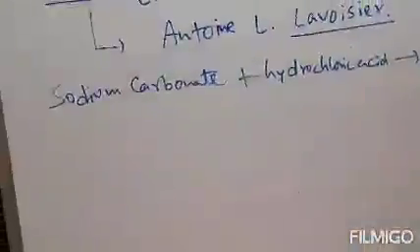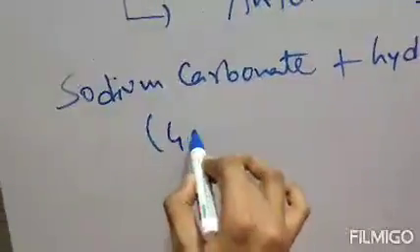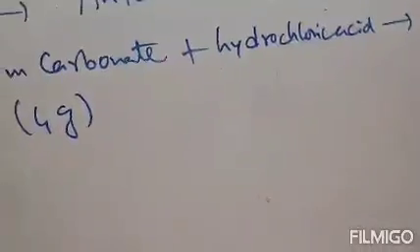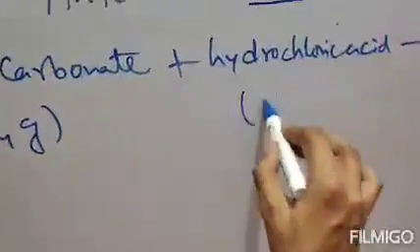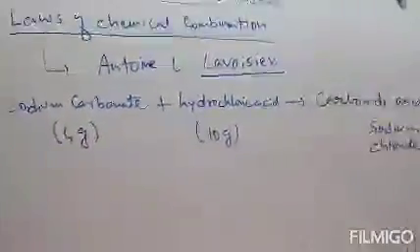Suppose 4 gram sodium carbonate is reacted with 10 gram hydrochloric acid.